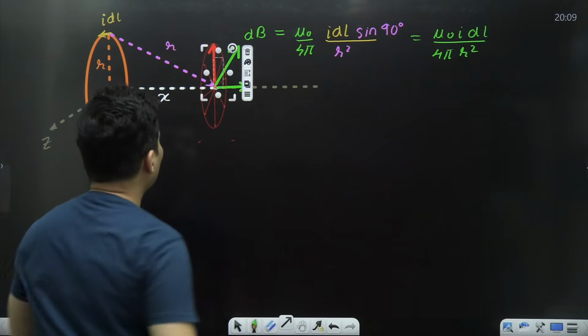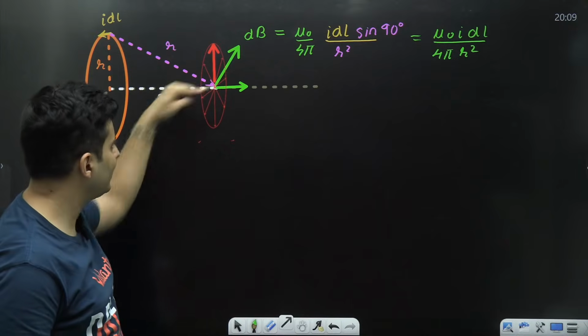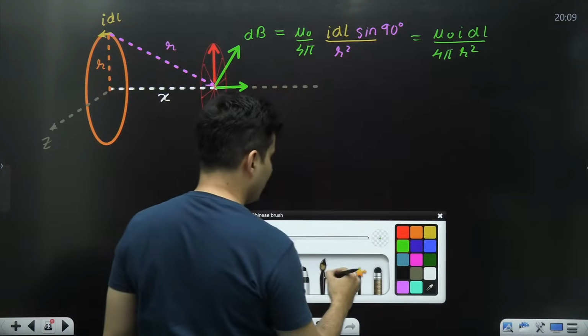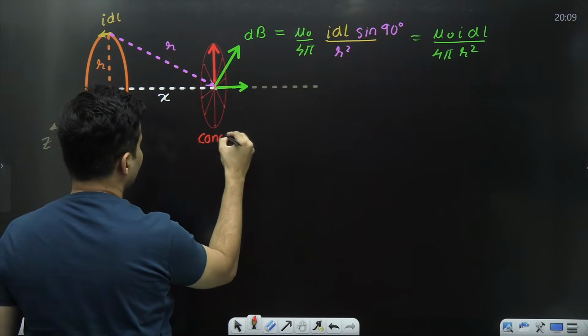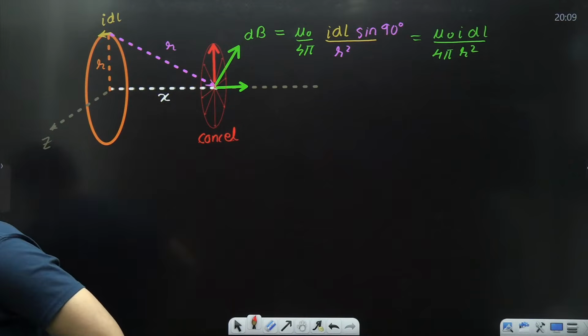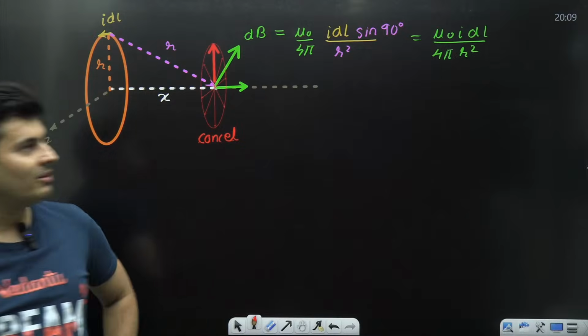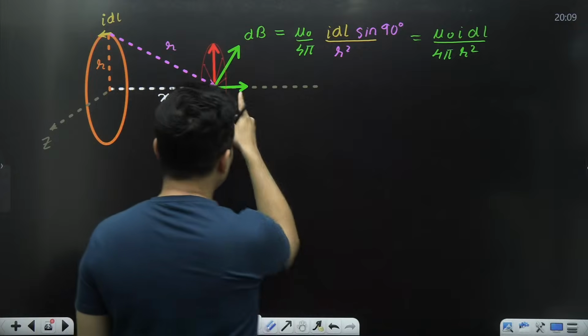It will be there equally everywhere, but this horizontal component will always be in the same direction. So doesn't it mean that all these red components will end up cancelling out each other? Are you able to visualize this, everyone? So the red components cancel, but the green ones do not.